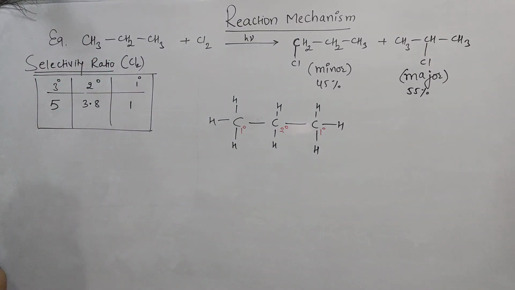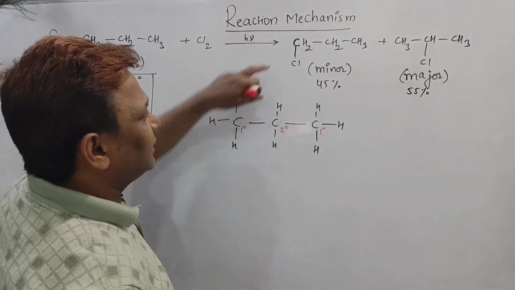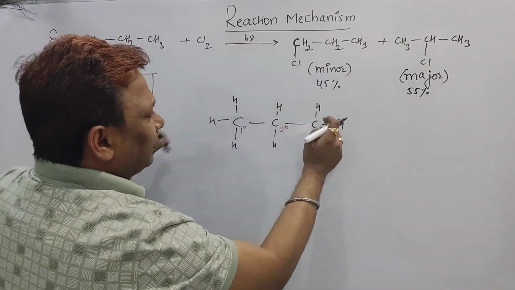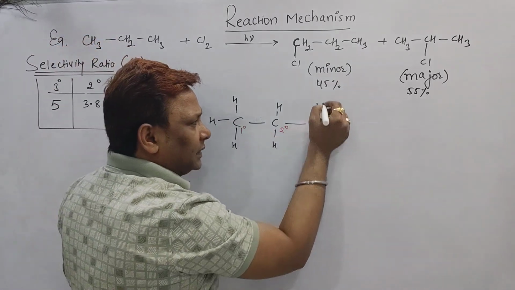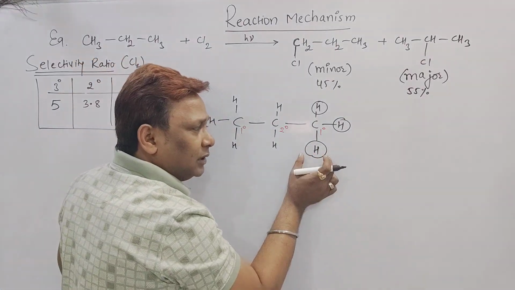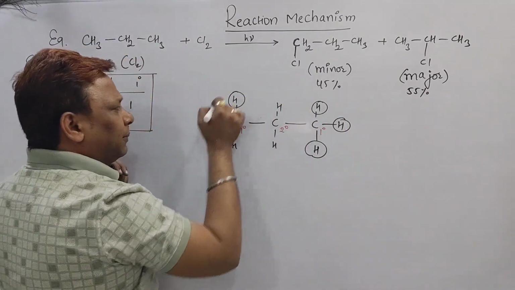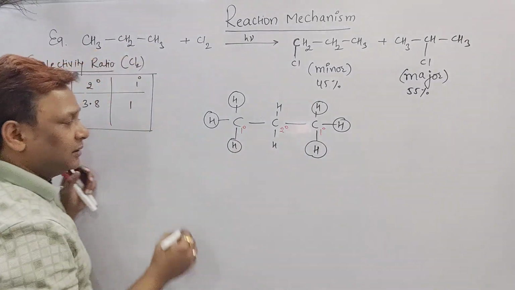In this, among primary, secondary and tertiary carbon, I will ask you to find the proportion of 1 degree and the proportion of 2 degree. How to find out? Just listen here. For finding the proportion of primary, how many primary carbons are there? Two primary carbons. How many primary hydrogens does each primary carbon have? 3. If I replace this hydrogen with chlorine, the value will be 1. In total, the number of primary hydrogens is 6.